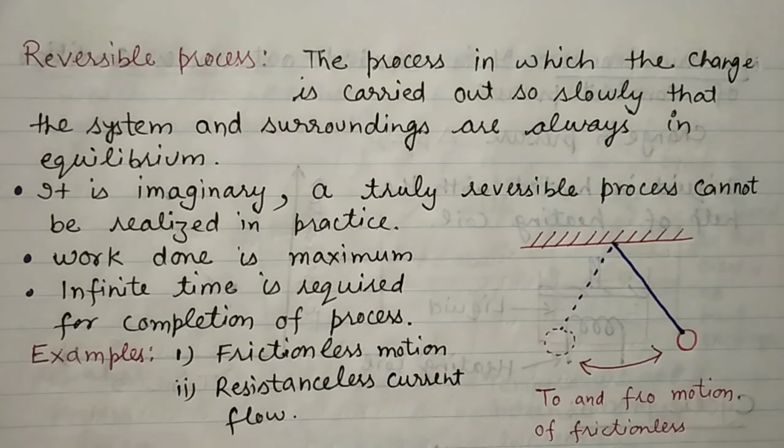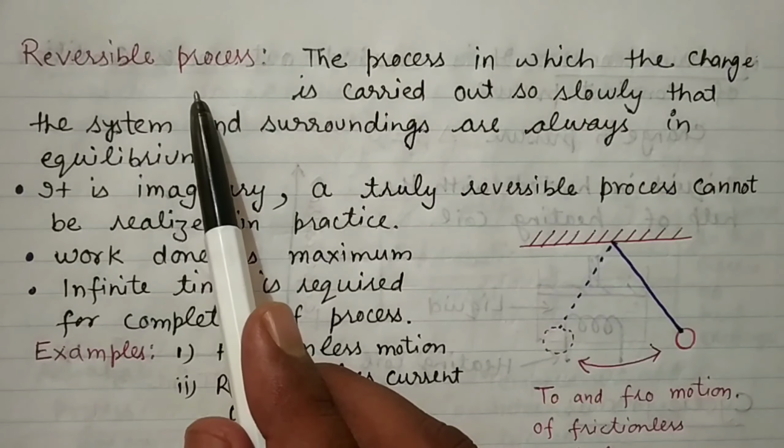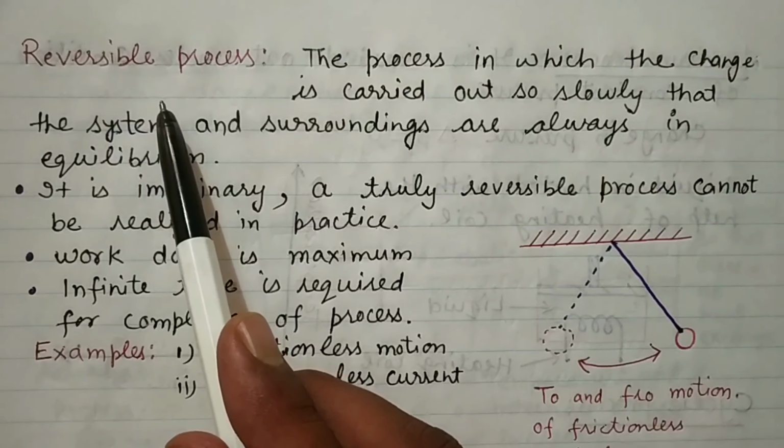Hello students, in today's class we shall discuss reversible and irreversible systems. First we shall discuss the reversible process. As its name suggests, a reversible process is a process which can be reversed, and an irreversible process is a process which cannot be